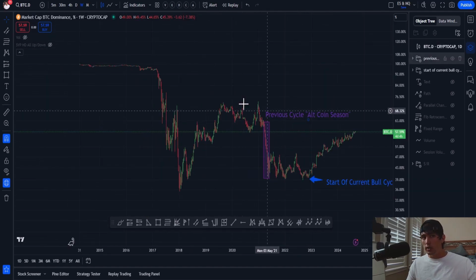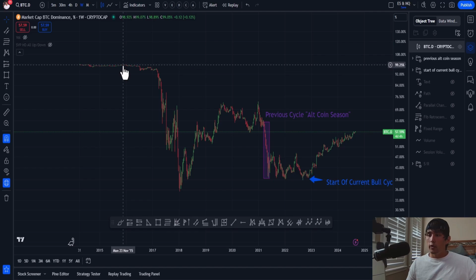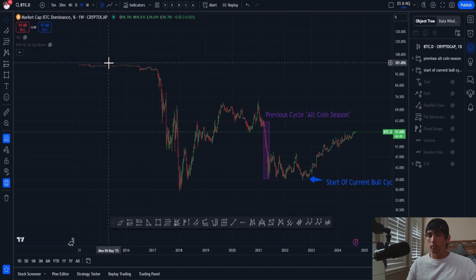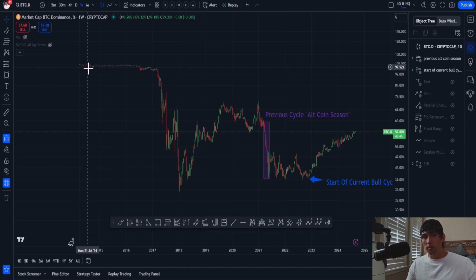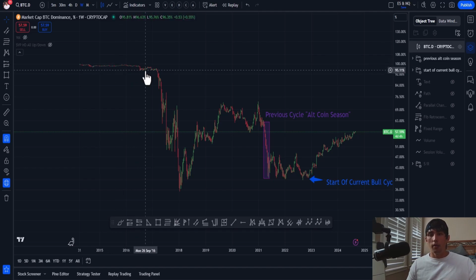So the first thing, when I zoom out of this chart, the very first thing that really stands out to me is that we're in a very strong downtrend. Obviously up here with Bitcoin being at almost 100% dominance, this was before any of the rise or popularity of altcoins. So we can actually see the rise of Ethereum, which happened right around this point in the chart. Ethereum being one of the first really big altcoins.